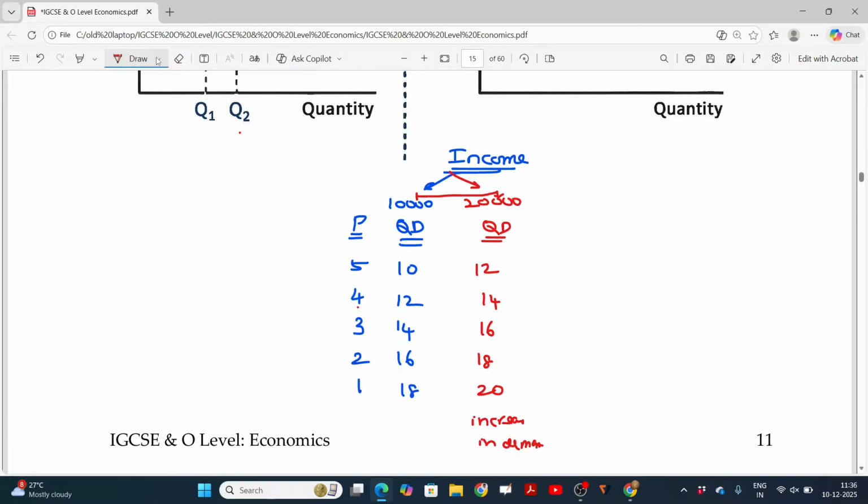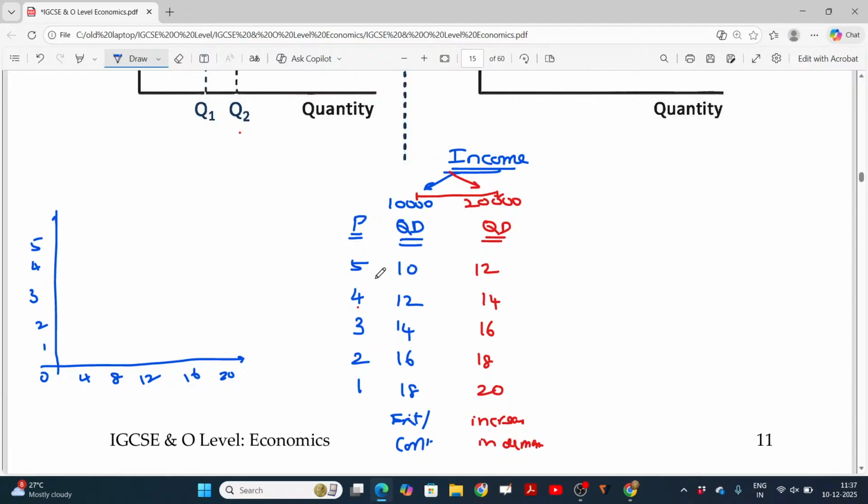This will be called extension or contraction? I draw the diagram here. 1, 2, 3, 4, 5. Okay. Now here 4, 8, 12, 16, 20.